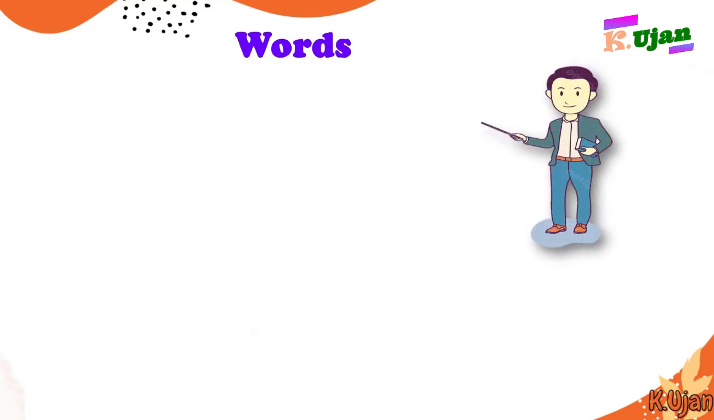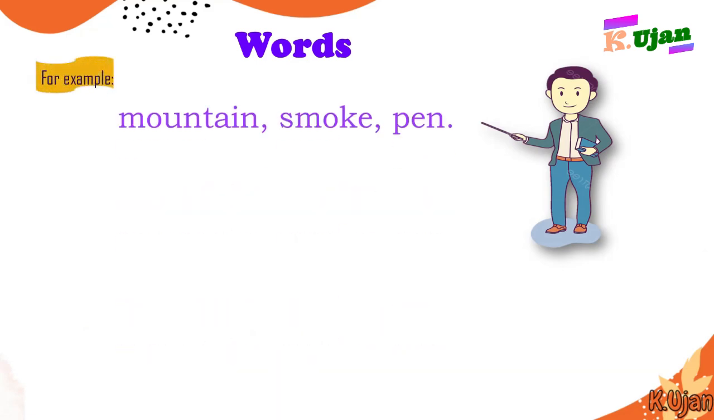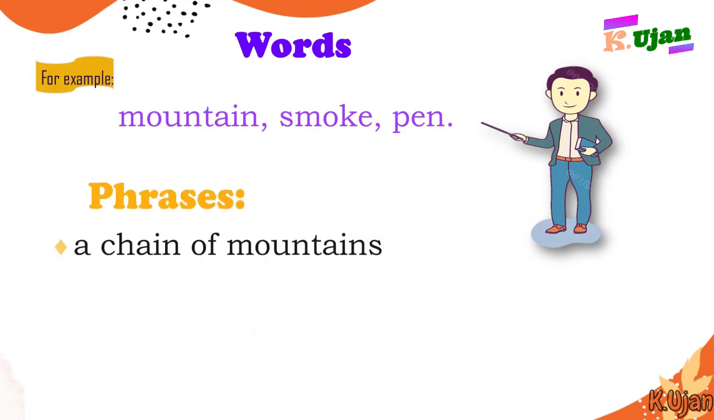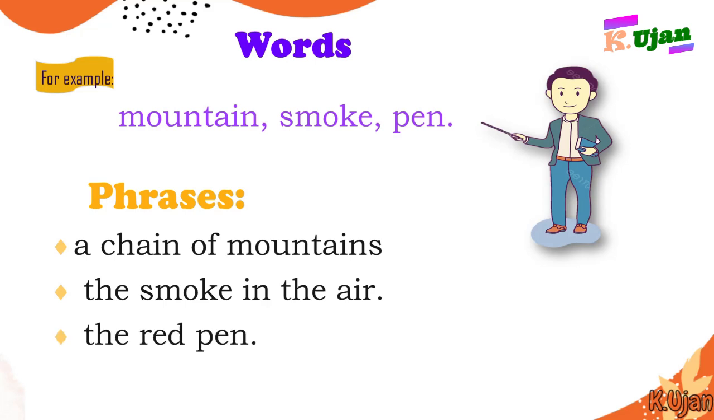Here we are going to make phrases out of words. For example, the words are mountain, smoke, pen. These are words. So how are we going to make phrases? Like a chain of mountains, or it could be a range of mountains. Or smoke: the smoke in the air, or the black smoke. There could be various ways to make phrases out of words. Pen: the red pen. So these could be phrases made out of words.